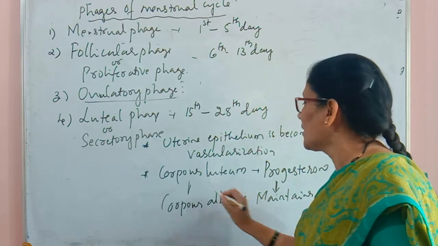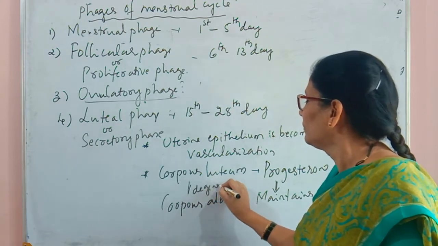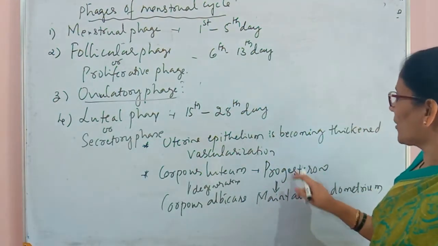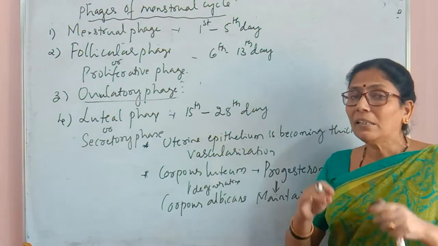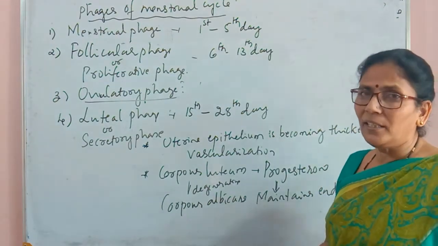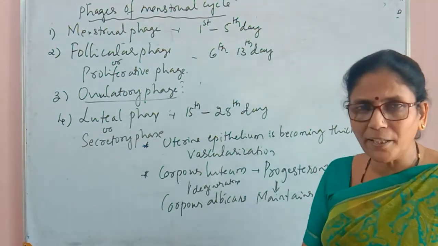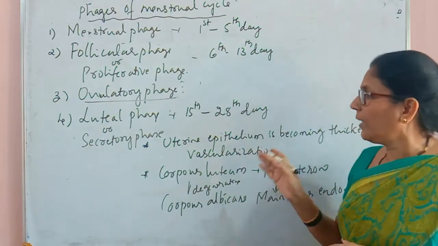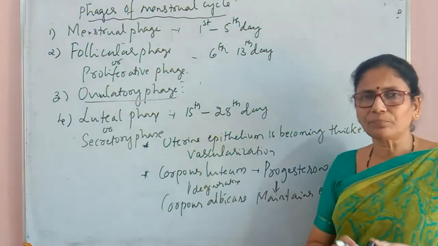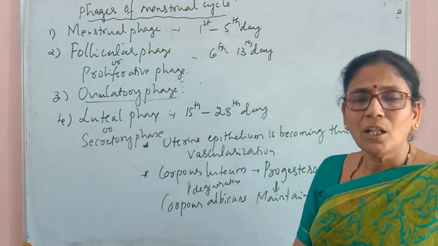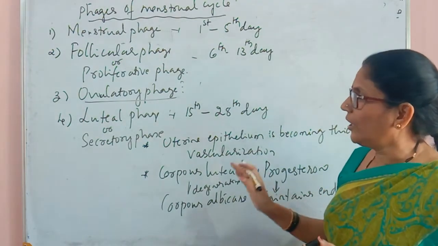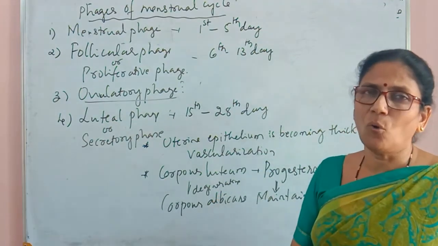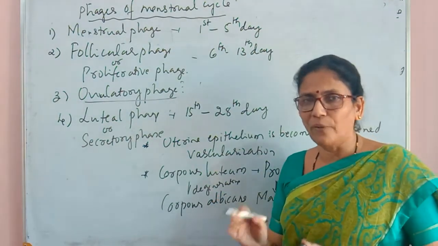The concentration of progesterone and estrogen decreases, and that causes degeneration of the endometrium wall, which leads to menstruation. The cyclical changes which take place during the reproductive phase continue from menarche to menopause. This is indicative of a normal reproductive phase.